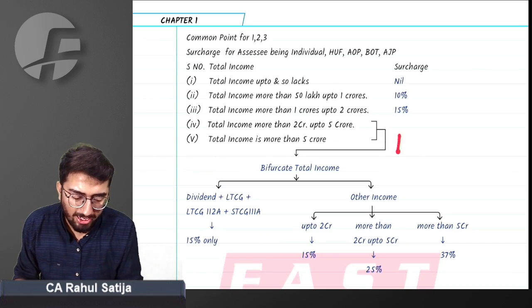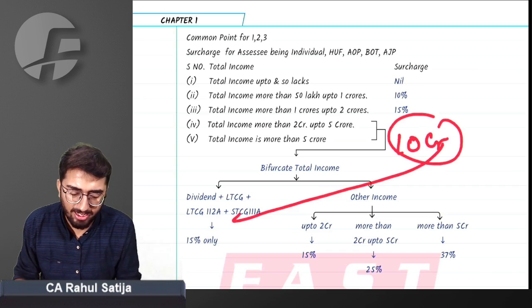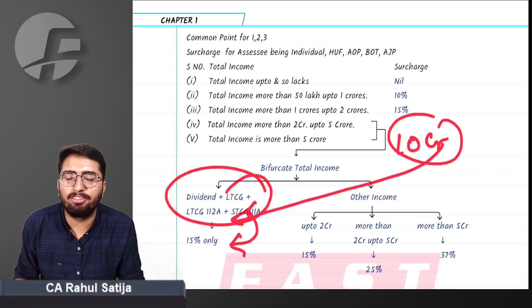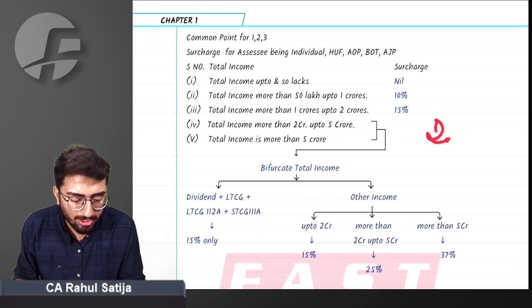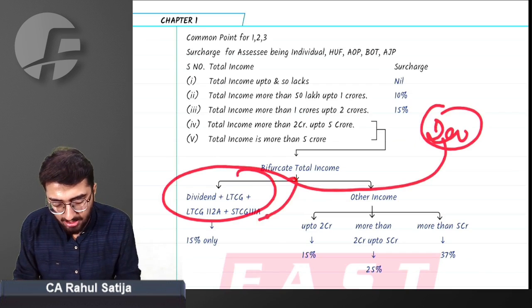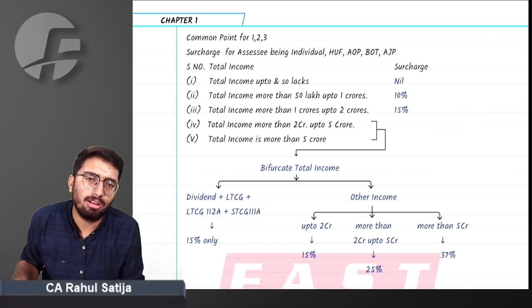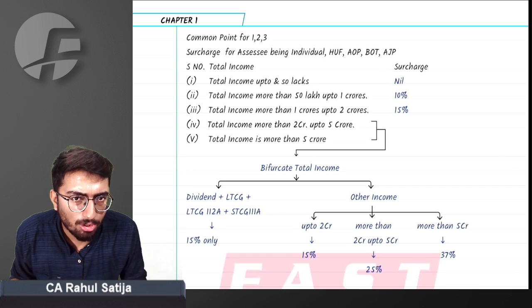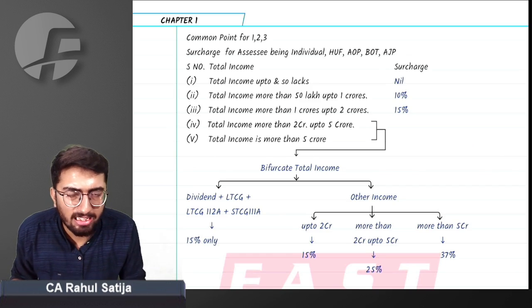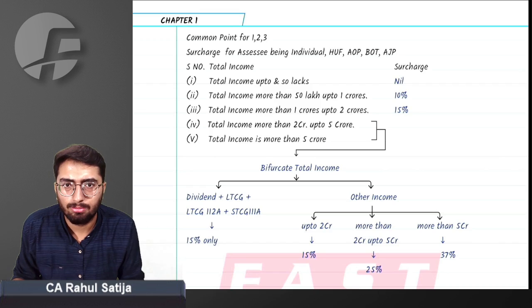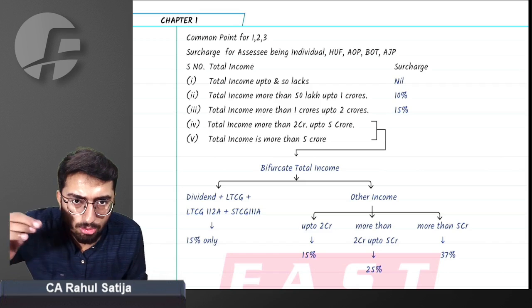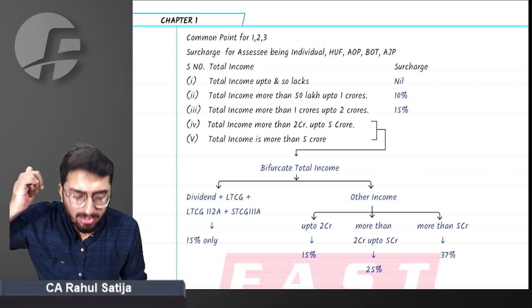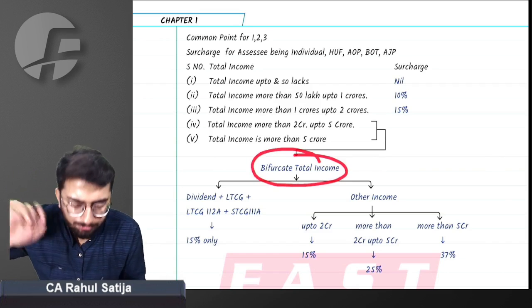If you earn 10 crore, these incomes will be surcharged at 15% only. If you earn 200 crore, the surcharge on these incomes will be 15% only. Which means this leads you to a point where you have to bifurcate the income. If your income exceeds 2 crore, what does the government say? Bifurcate the income.